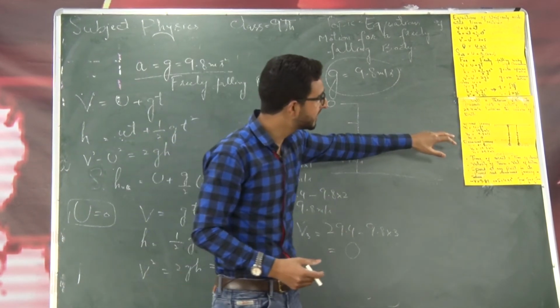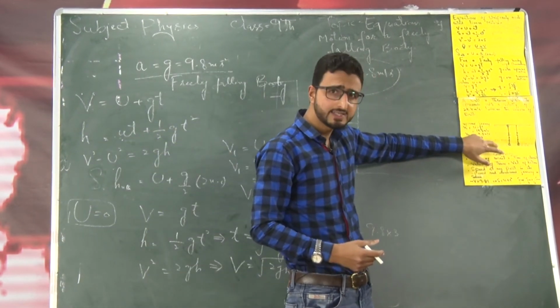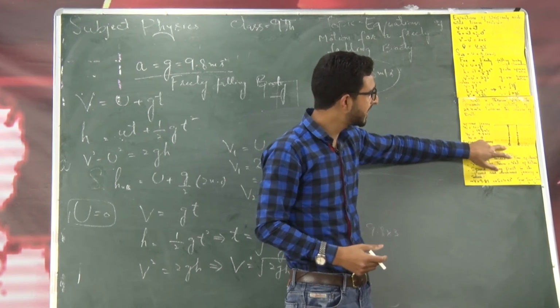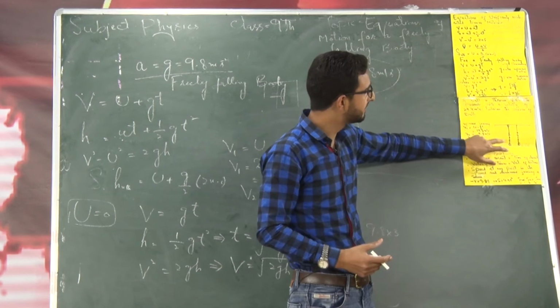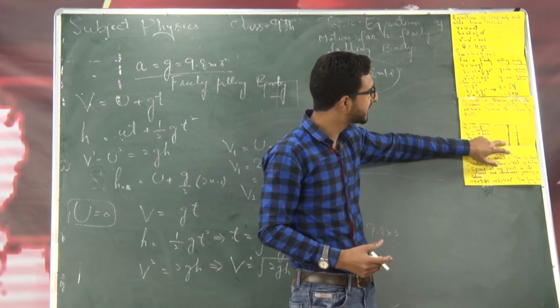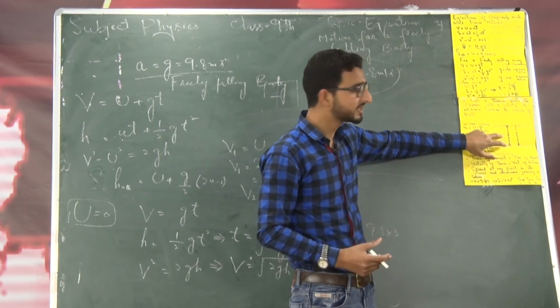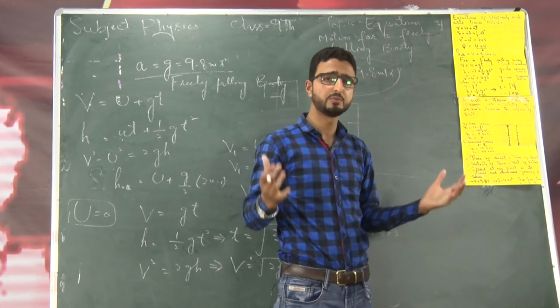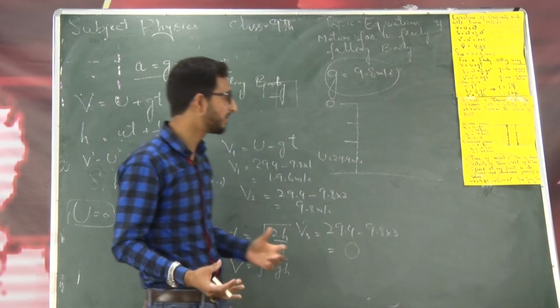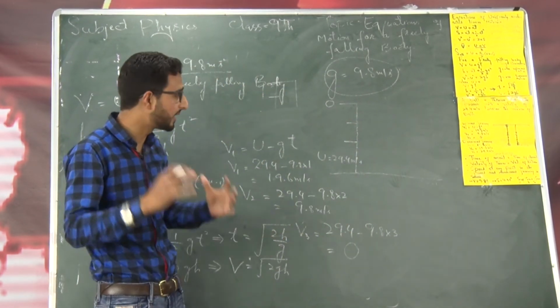So here you can see from the graph as well, at t is equal to 0, initial velocity is given 29.4 meter per second. After 1 second, velocity of the body is 19.6 meter per second. After 2 seconds, it is 9.8 meter per second. And after 3 seconds, it will come to rest. That is, it will cover the maximum height and then it will start the downward journey.